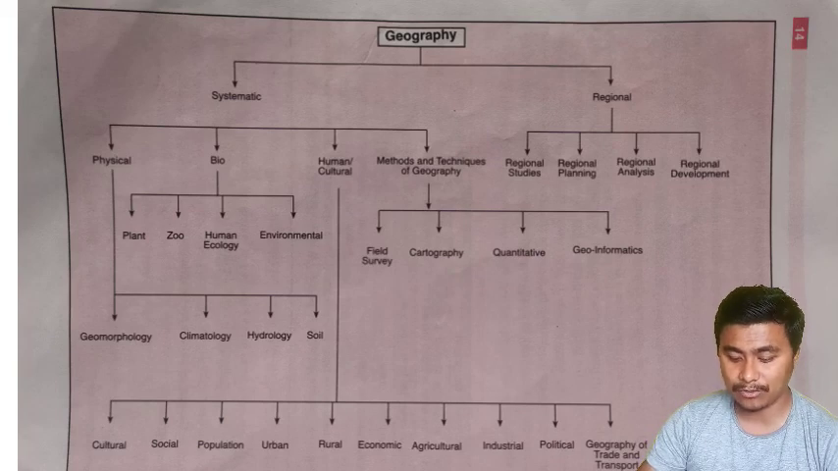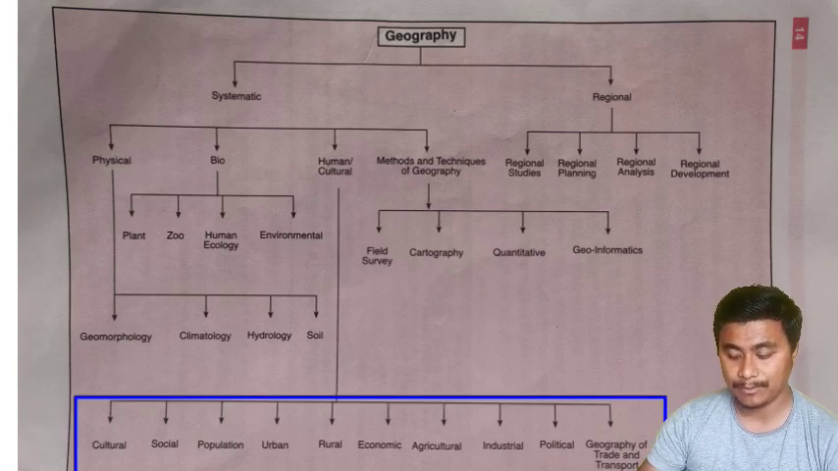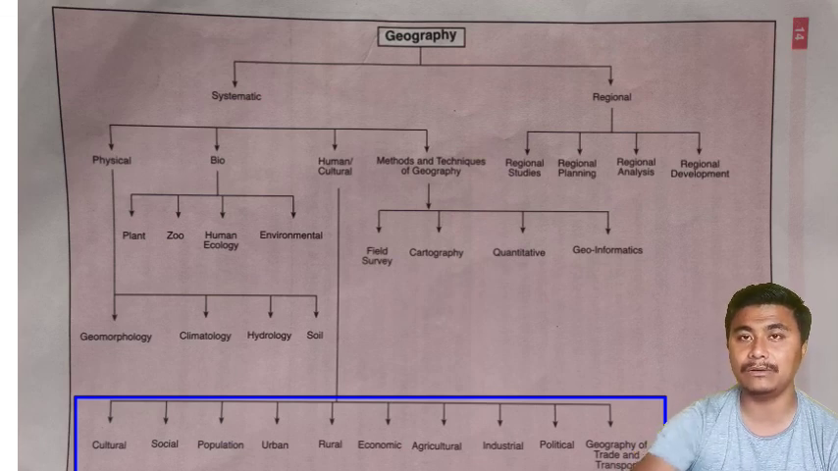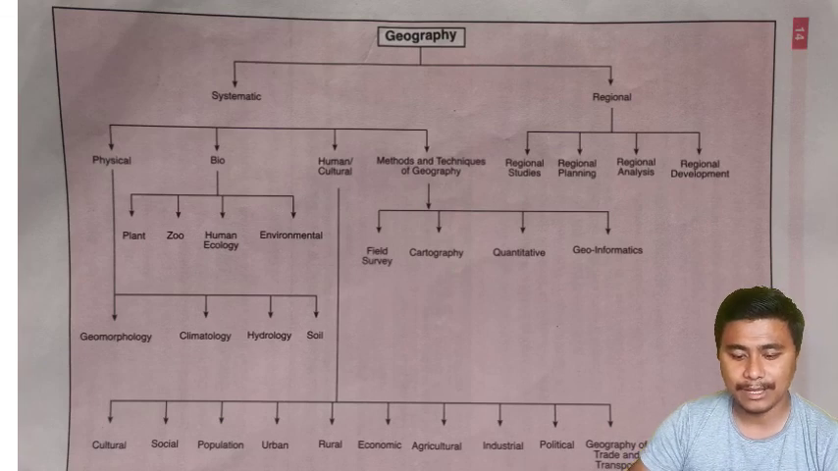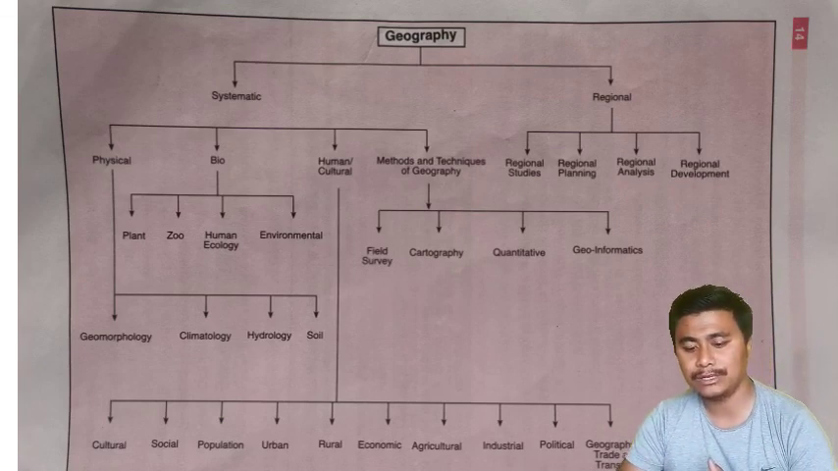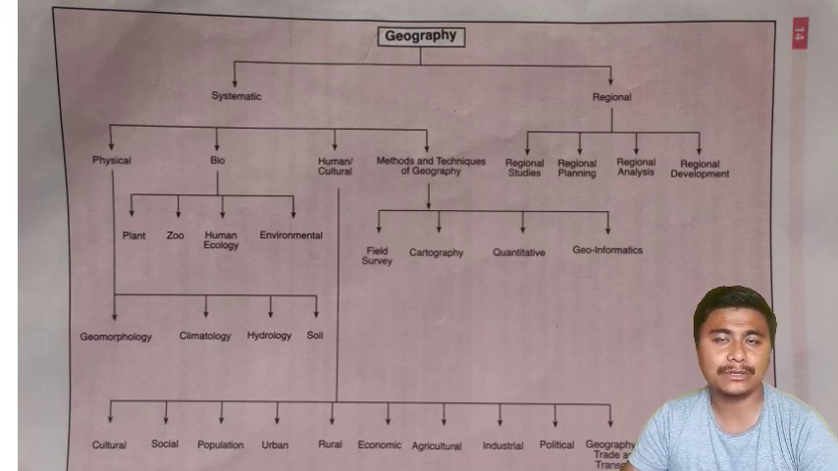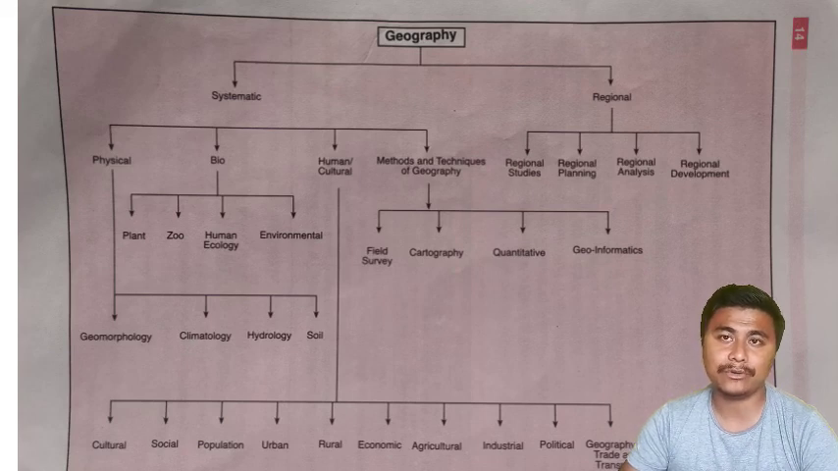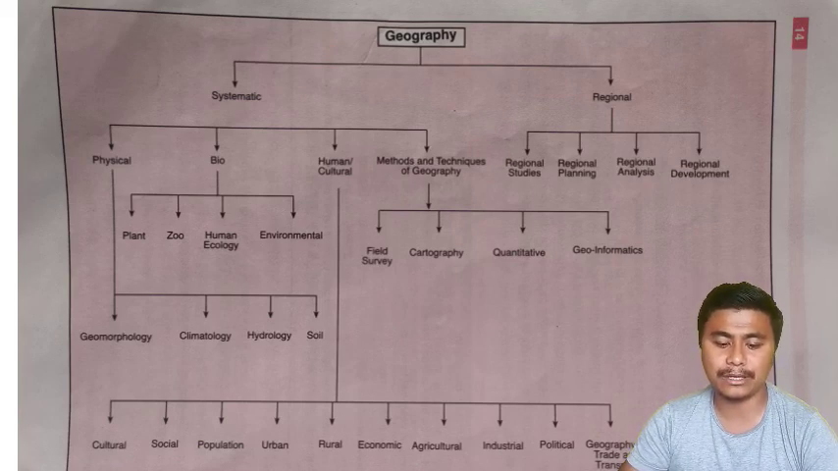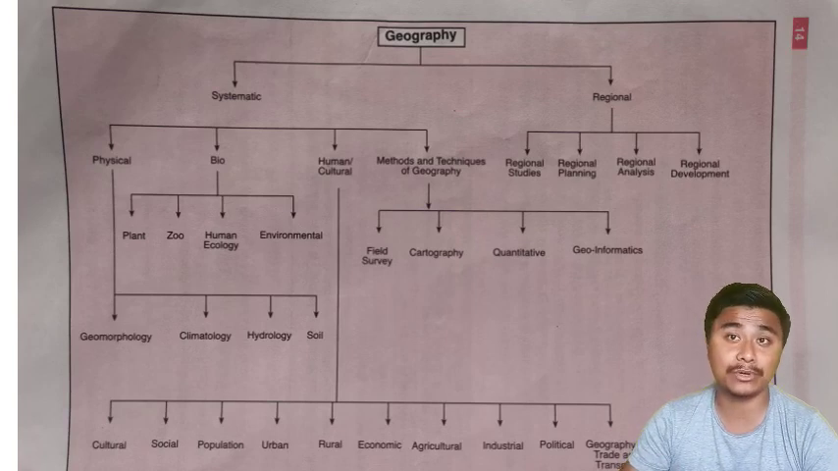Human and cultural geography is also there. Human geography is mainly concerned with the study of the cultural or man-made features, like houses, villages, towns, cities, railways, roads, bridges. Those are the things we will be discussing in human or cultural geography. It also has many other branches like cultural geography, population, urban, rural, economic, agriculture, industrial, political, geography of transport and trade. They are different branches, but all are man-made features, isn't it?